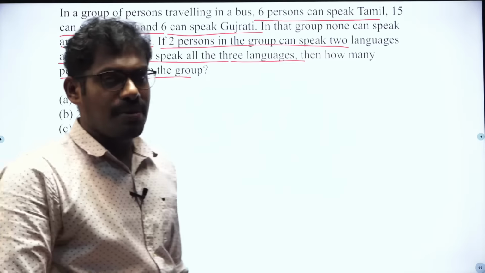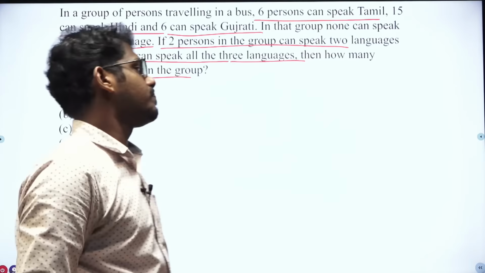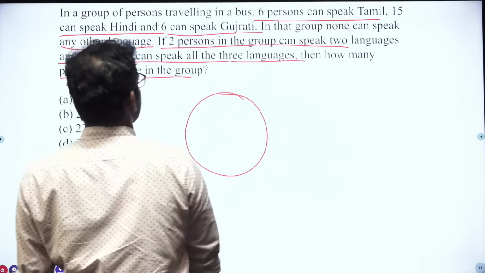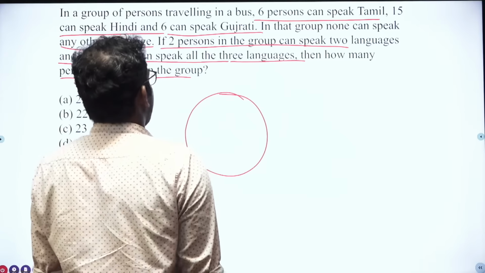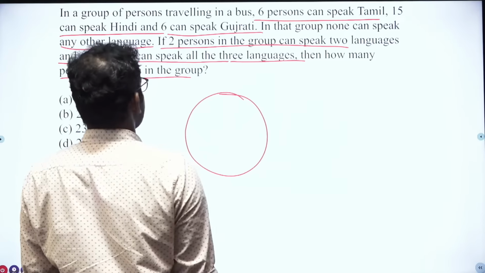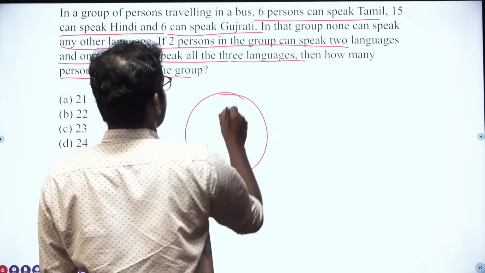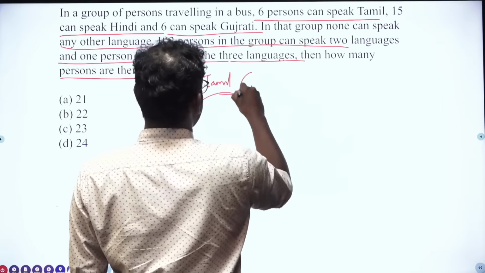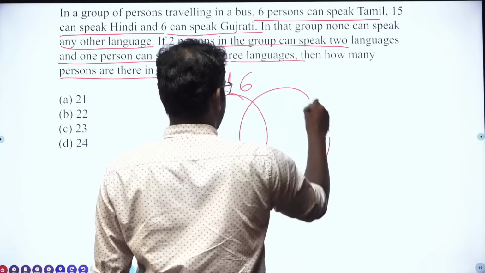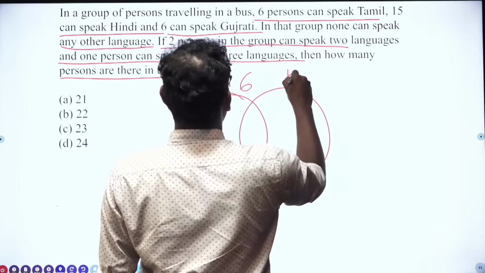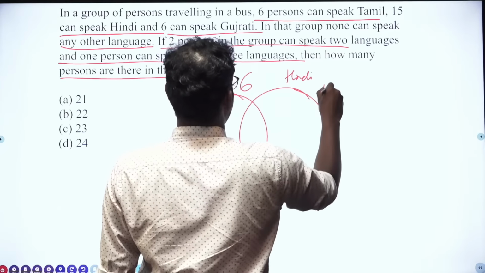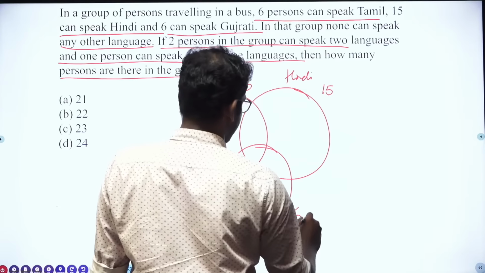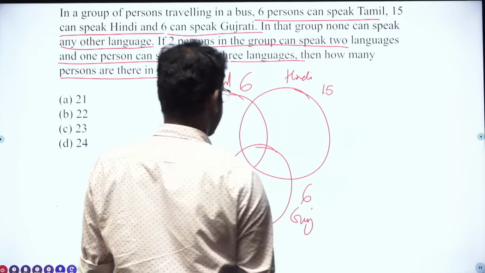This question can be solved by using a set formula or diagram. For example, this is the number of persons speaking Tamil, that is 6. This is the number of persons speaking Hindi, that is 15. This is the number of persons speaking Gujarati, and that is 6. Clear? Okay.